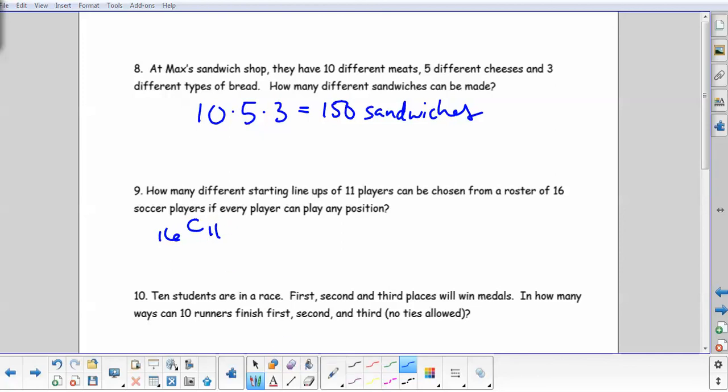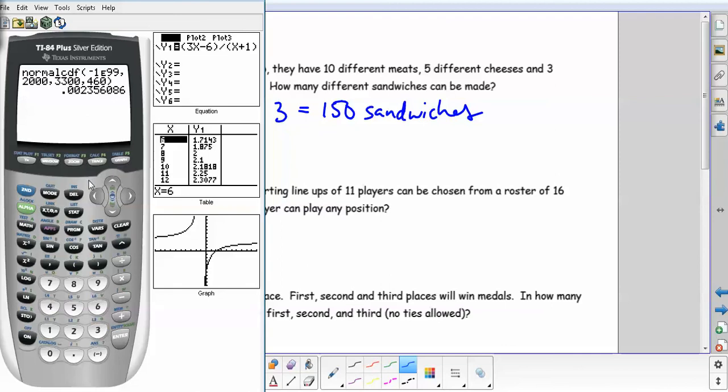On the calculator, we want to look at the math button. So we said 16 first, math, go over to probability, and you want the C, which is number 3, and you're choosing 11. Alright, so that one looks like 4,368.